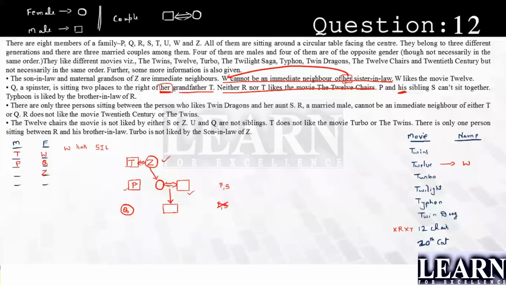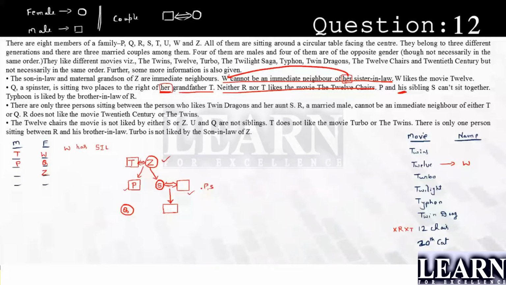But we don't know whether that is male or female. So if you look into this, yes, if this is the daughter, of course, there should be someone who is a brother. So if this is the brother, S can be the sister over here, which is going to be fixed in this case. I can take out P and S in the 2nd generation.